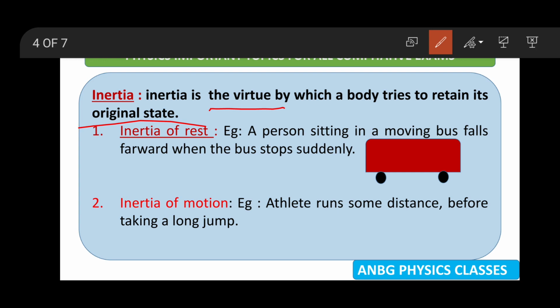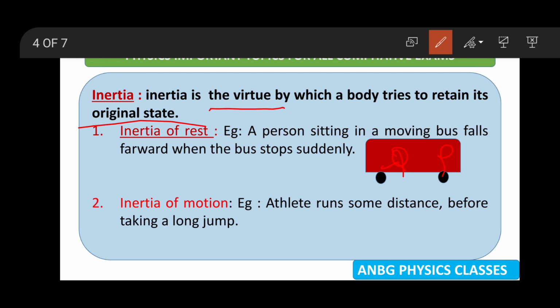When the driver applies the brake suddenly, the person standing or sitting in the bus moves forward because of inertia of rest. Or if the driver starts the bus immediately, then the person sitting or standing in the bus leans backward. That is inertia of rest.